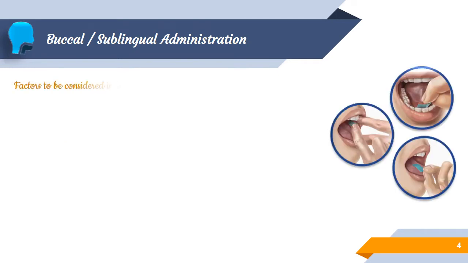Saying about the factors, there are some factors to be considered in oral mucosal delivery. Those are lipophilicity. A slightly higher lipid solubility than that required for gastrointestinal absorption is necessary for passive permeation. So if the drug we are using is highly lipophilic, that is a suitable one.